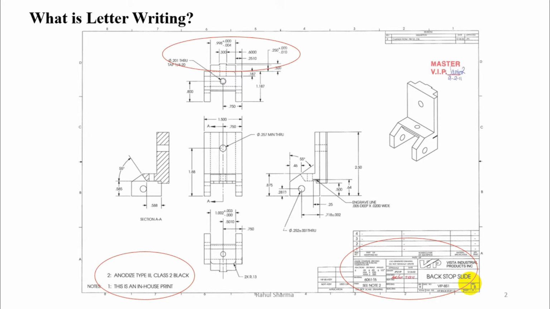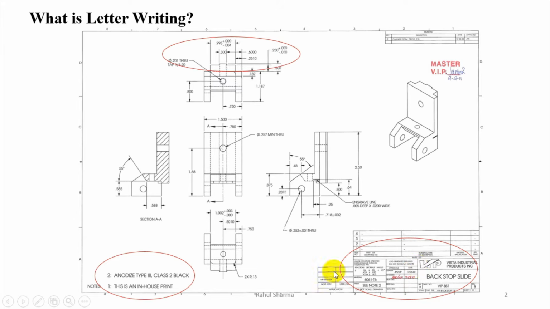Now I am showing you an industrial drawing sheet. In this industrial drawing sheet there are a number of things which we have to write using letter writing, like the dimensions, like few information regarding the part of the object. When we have to give detail in the title box, this part is known as title box. All the information like scale used, quadrant used, name of the company, engineer, date of manufacturing, and all other information is recorded in this title box.